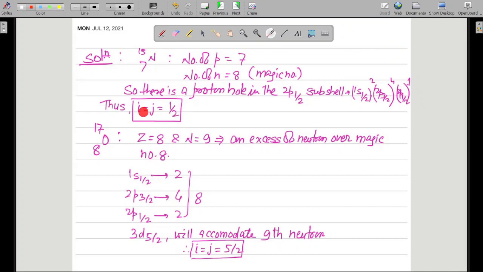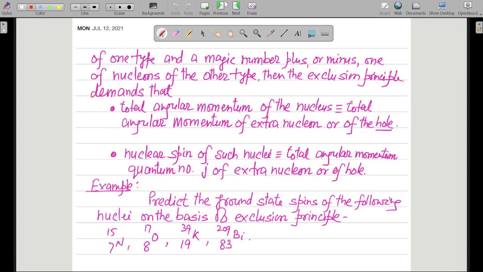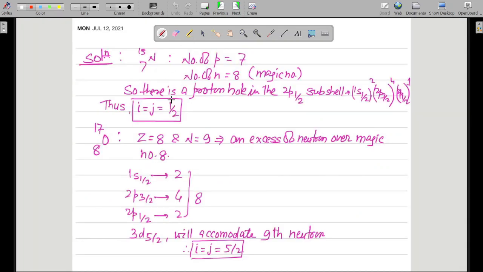Thus I equal to small j equal to half, and that is your ground state spin. Now similarly we have O 8 17.